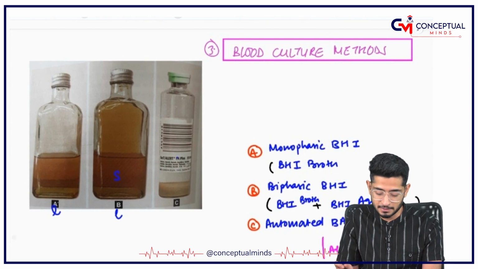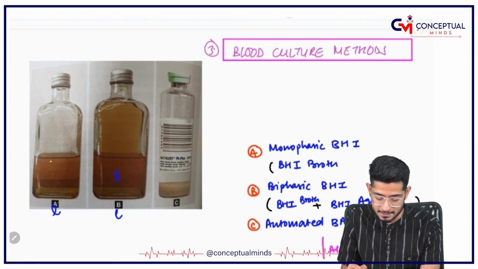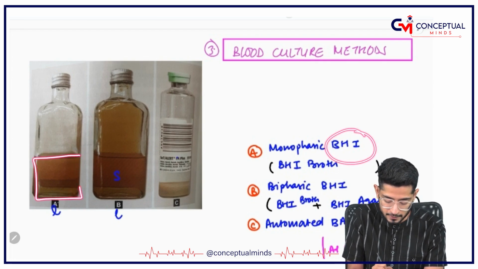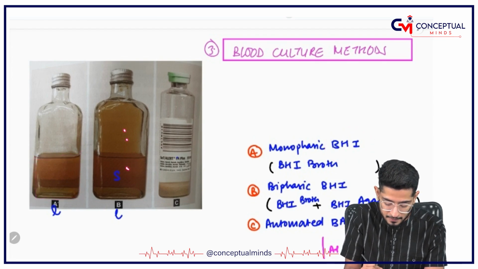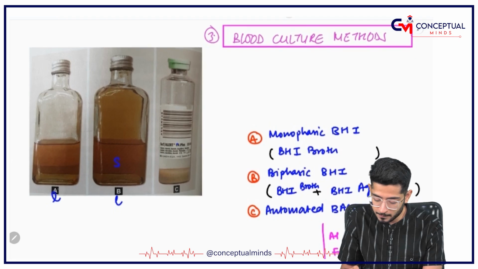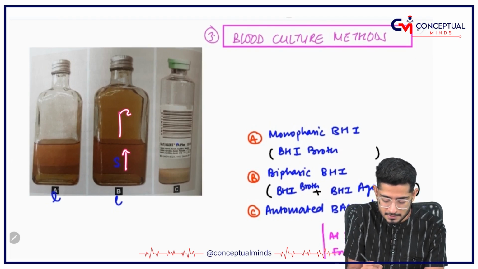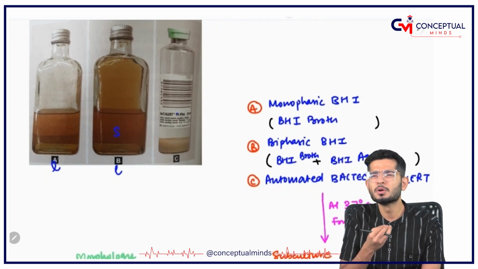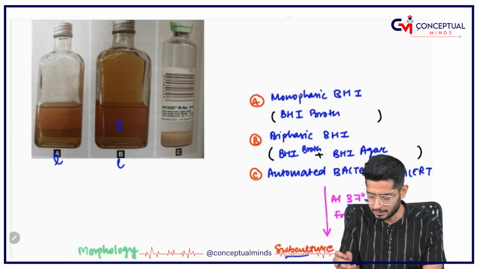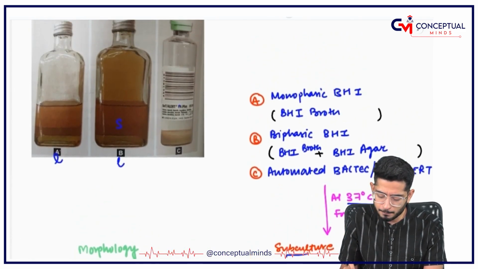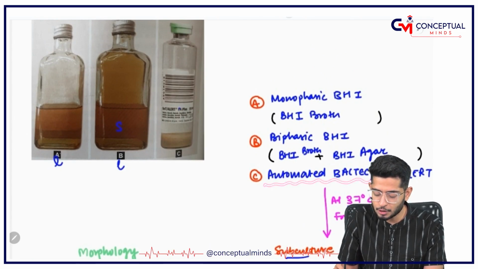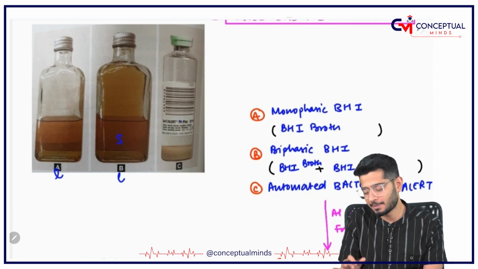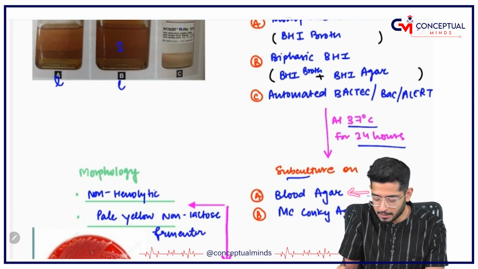Coming on to blood culture methods, very important. Can you see? This is a monophasic BHI broth. This is a biphasic BHI broth, that means this is a broth and this is agar. And some automated BACTEC machines are also there, which you can write in every bacteria for that matter. Automated BACTEC means the cap color will change to show you that bacteria is present. Then there is subculture on blood agar and MacConkey agar.